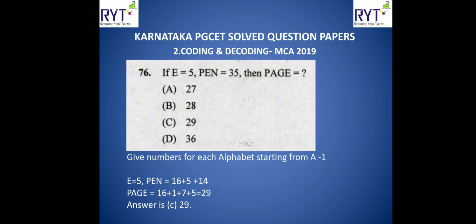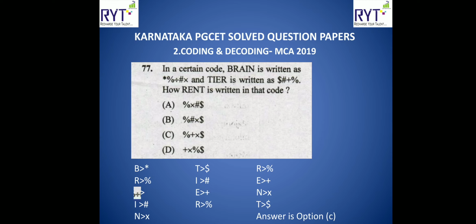Similarly, PAGE: P means 16, A means 1, G means 7, E means 5. If you add all of them, it becomes 29. So answer is option C, 29. Okay. Let us see one more. There will be one more type of question.